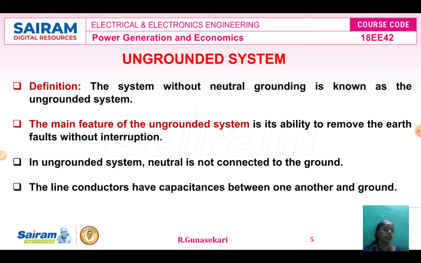Now we study the ungrounded system. The definition: a system without neutral grounding is known as an ungrounded system. The main feature of the ungrounded system is its ability to continue operation with an earth fault without interruption. In the ungrounded system, the neutral is not connected to the ground. The line conductors have capacitance between one another and ground.